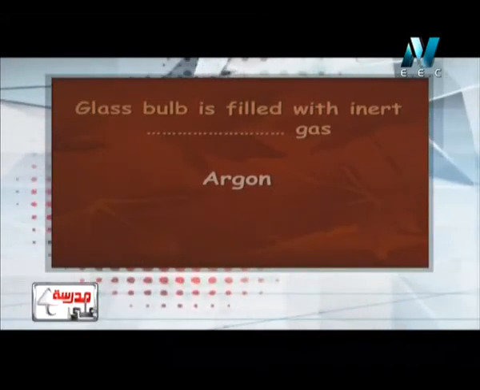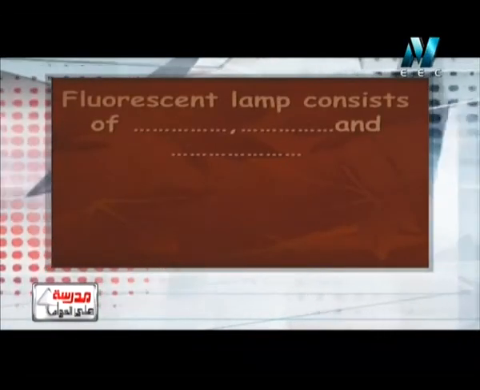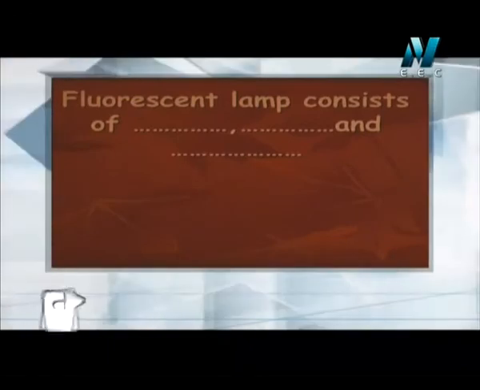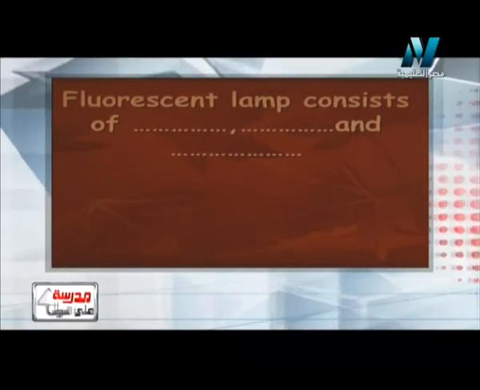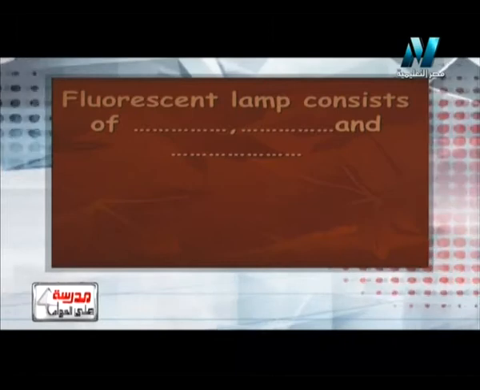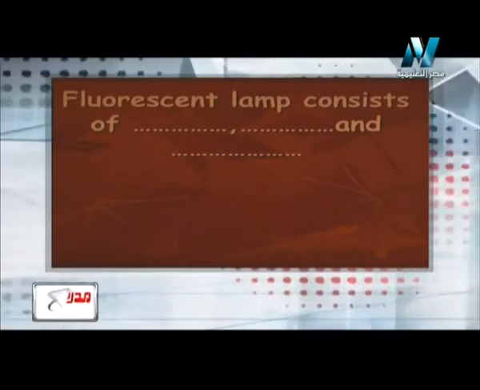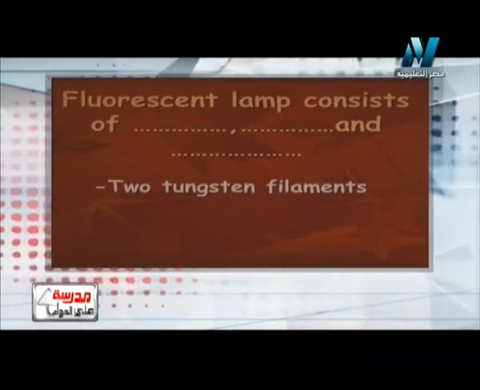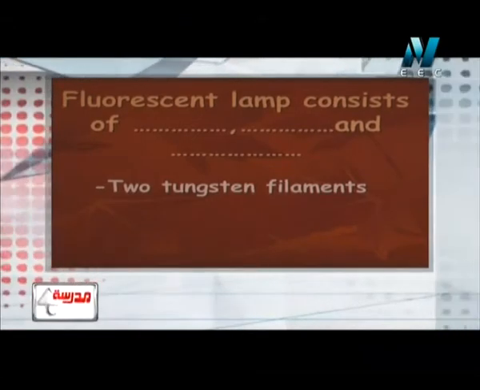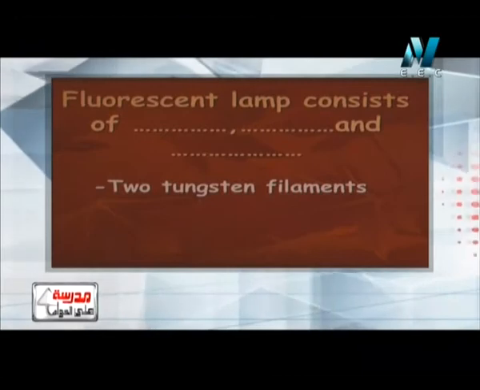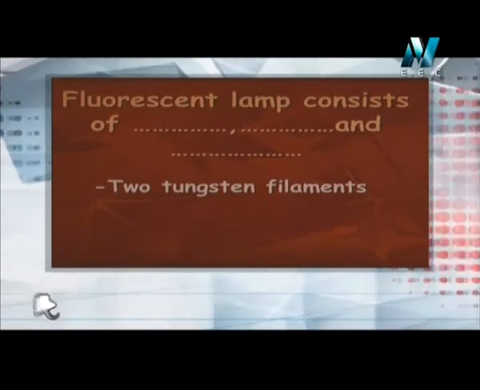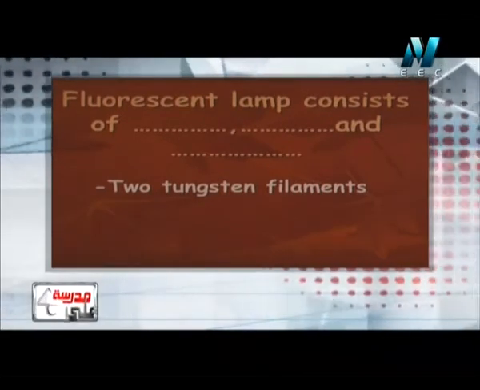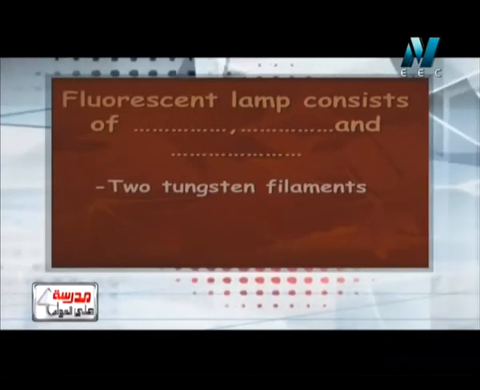Another question. Fluorescent lamp consists of three parts, which are two tungsten filaments. We must take care, the fluorescent lamp has two tungsten filaments. Why? To increase the light intensity of the fluorescent lamp.